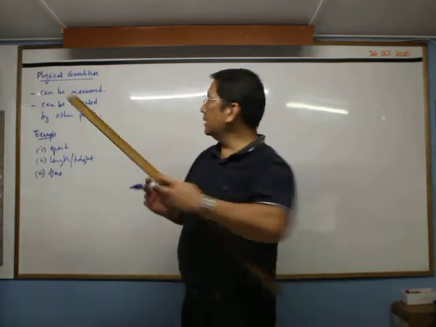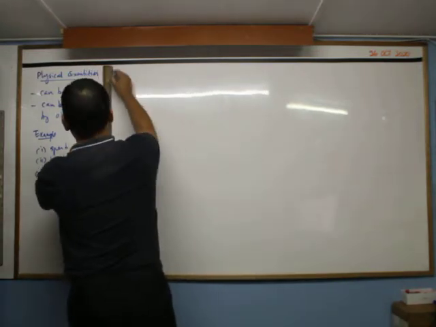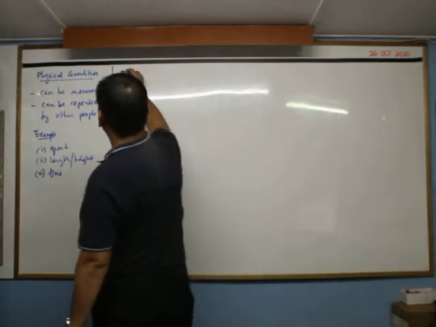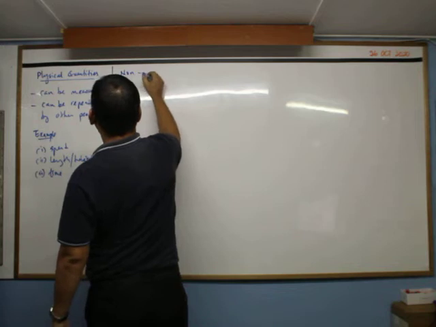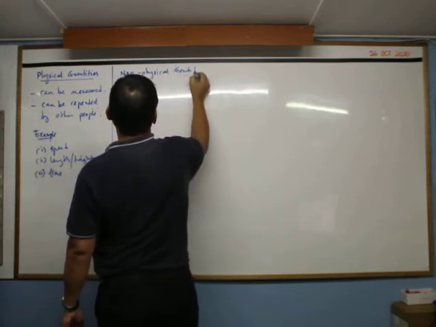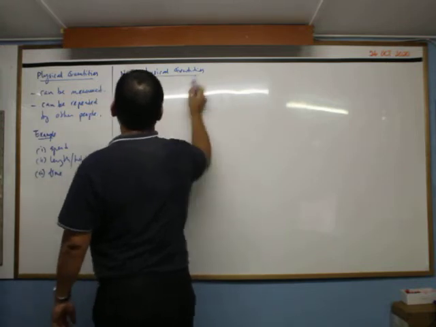Now, what are other quantities that are not physical quantities? We call them non-physical quantities.